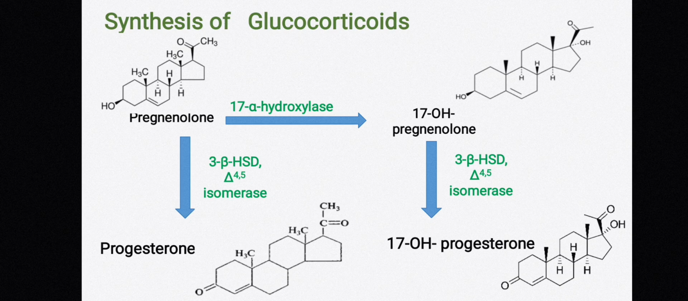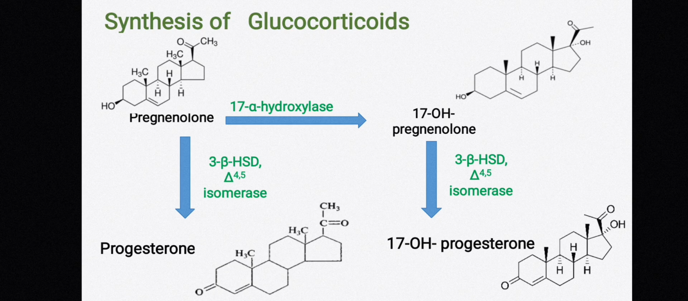Now the formed progesterone is acted upon by the enzyme 17 alpha hydroxylase. So what happens? In 17 position a hydroxyl group gets attached and it forms 17 hydroxyprogesterone. Also the 17 hydroxypregnenolone is acted upon by the enzyme 3-beta-HSD and delta 4,5 isomerase and forms 17 hydroxyprogesterone. Now this 3-beta-HSD, as we have already discussed, converts the hydroxyl group present in the third carbon to the keto group, and delta 4,5 isomerase shifts the double bond of B ring to A ring.